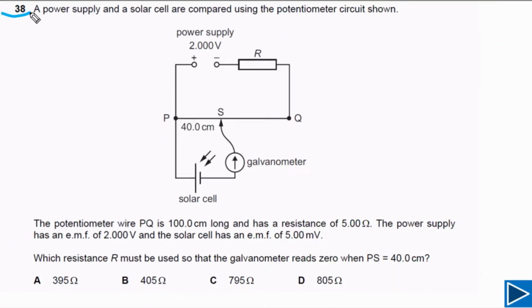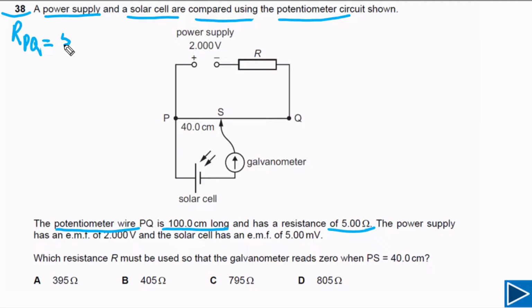For question number 38, it is given to us that a power supply and a solar cell are compared using the potentiometer circuit as shown in this figure. For this circuit, the potentiometer wire PQ is 100 centimeters long and the resistance of the wire is 5 ohms. So simply we can write down here, first of all, resistance of wire PQ is equal to 5.0 ohms.